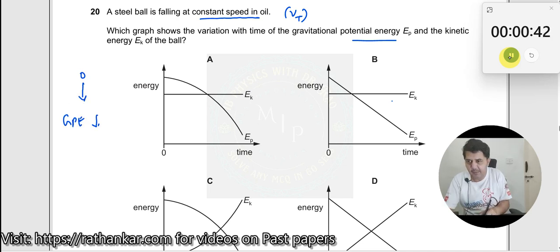Does potential energy keep on decreasing? How does it decrease? This is given by mgh, no? So, as the value of h decreases, this also keeps on decreasing. So, GPE is proportional to h over here. Okay, potential energy is proportional to h.